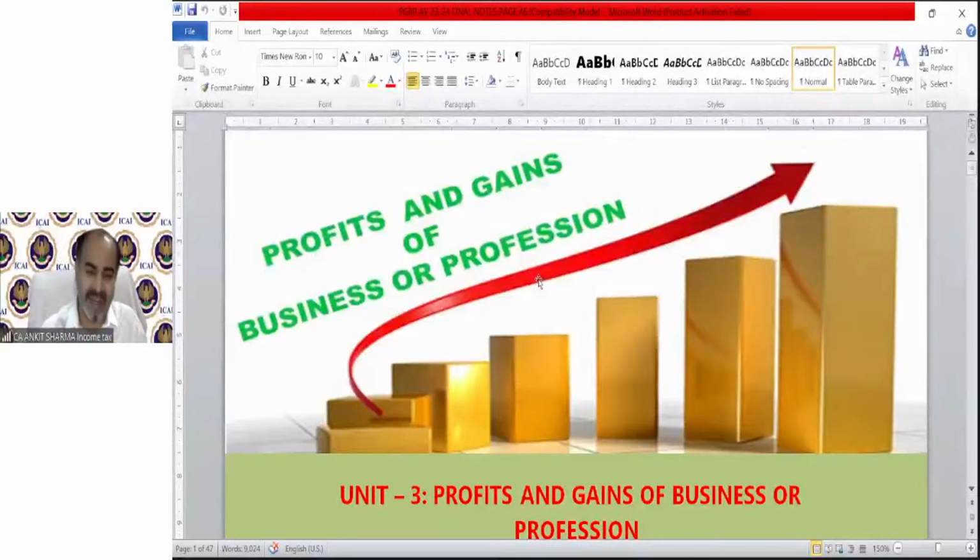But in this head, there are terms we already know, like the meaning of profit. Because you're a commerce student at intermediate level, I can expect that we all know the meaning of profit and gains, and also the meaning of business or profession. We are going to discuss these terms also, but that is not going to bother you because you generally know them. This is the benefit of this head, that general terms we already know. So we will be discussing profits, gains, business, profession, each and everything one by one.